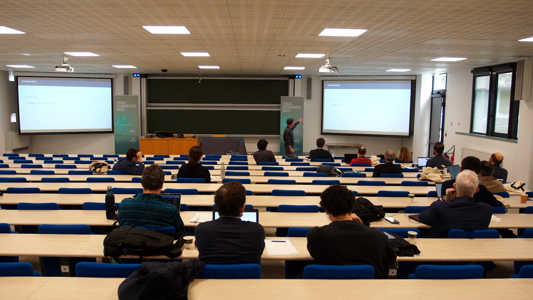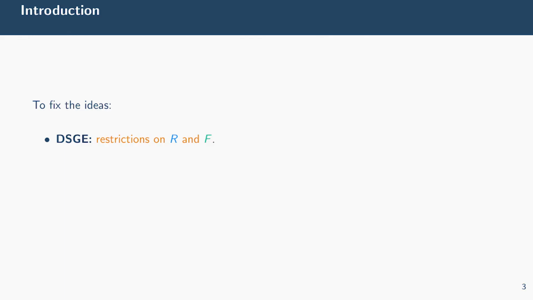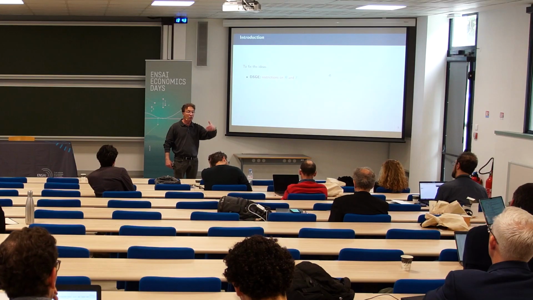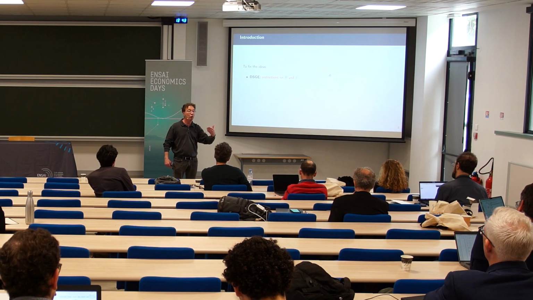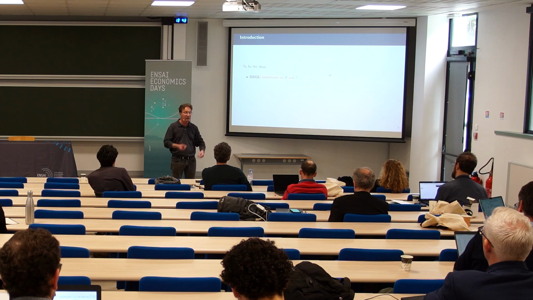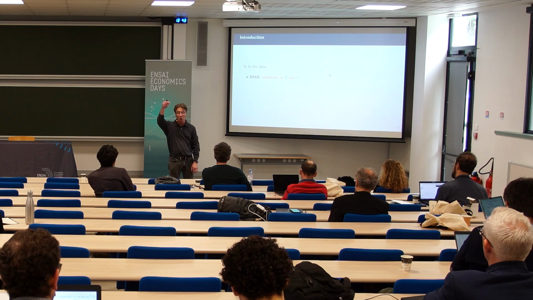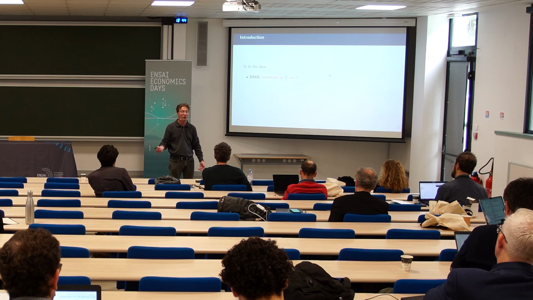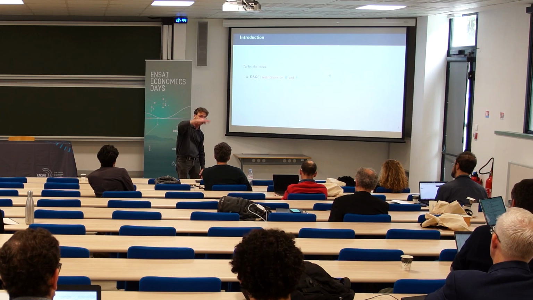So to fix ideas, in a DSGE model, what is the job of a DSGE model? It is putting restrictions on R. You remember, in DSGE models we have a collection of shocks. Typically, we have n shocks that follow an autoregressive process of order 1, in most papers, and all the innovations of these shocks are mutually orthogonal. So it's just a collection.